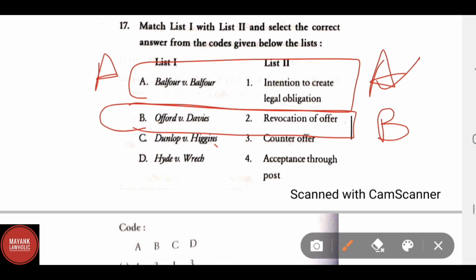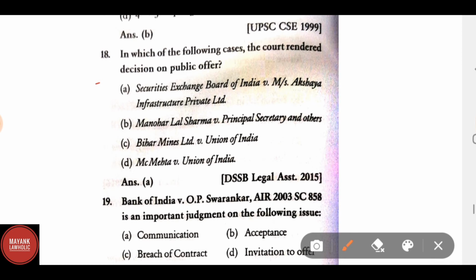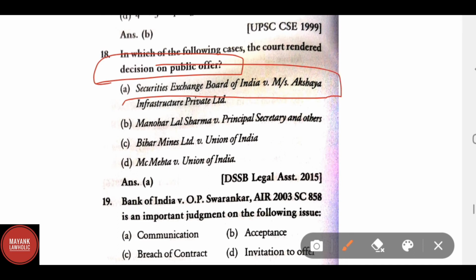In Dunlop versus Higgins, the correct answer is acceptance through post. And Hyde versus Rich, the correct answer is counter offer. In which of the following cases did the court render a decision on public offer? The correct answer is Securities Exchange Board of India versus Akshaya Infrastructure Private Limited.